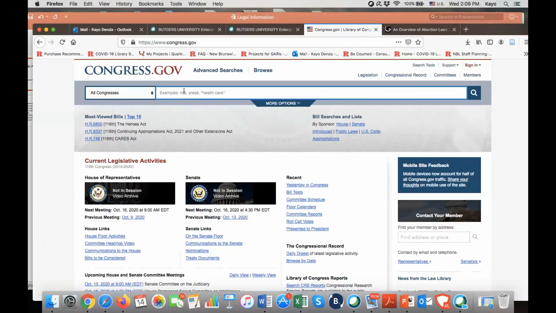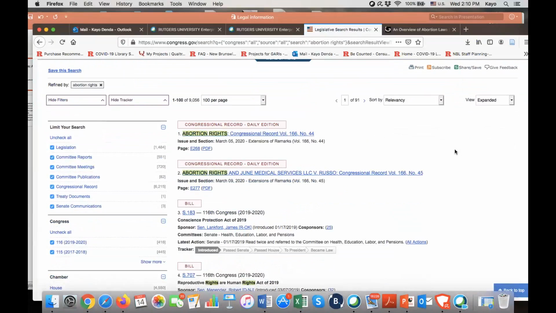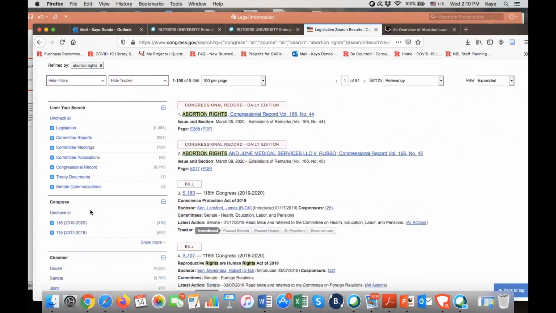So we can just do a search using keyword search and click on it. And then, as we saw in many other databases, you can limit your search with these limiters here.